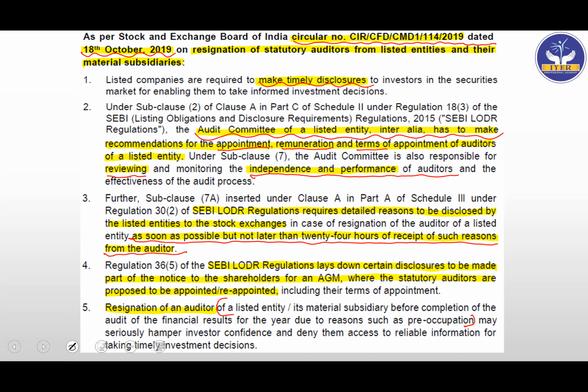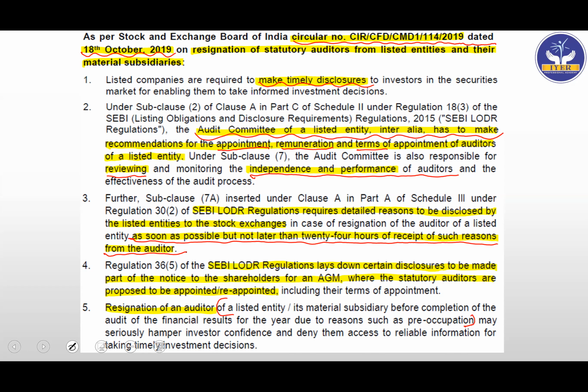Now just discuss with me and just imagine, suppose there is a resignation of the auditor. Will it hamper the shareholders' confidence? Answer is yes. Resignation of whichever auditor, whoever the shareholders are, they'll feel very scared because their money is at stake and the auditor has resigned. So they will be scared that there is something going wrong in the company. That is also a logical point, but they have included here.